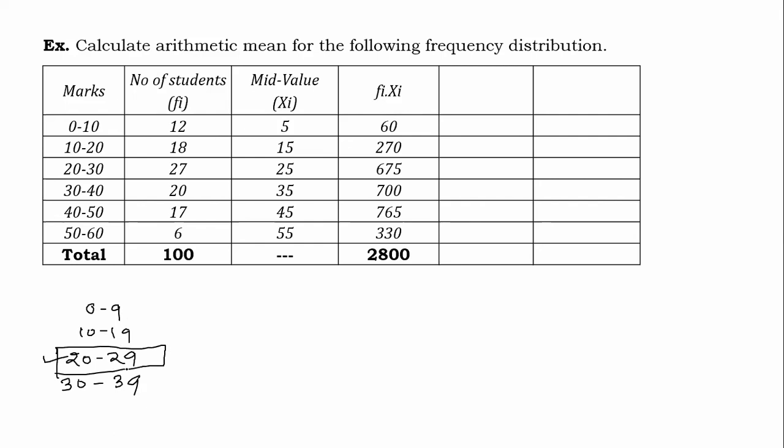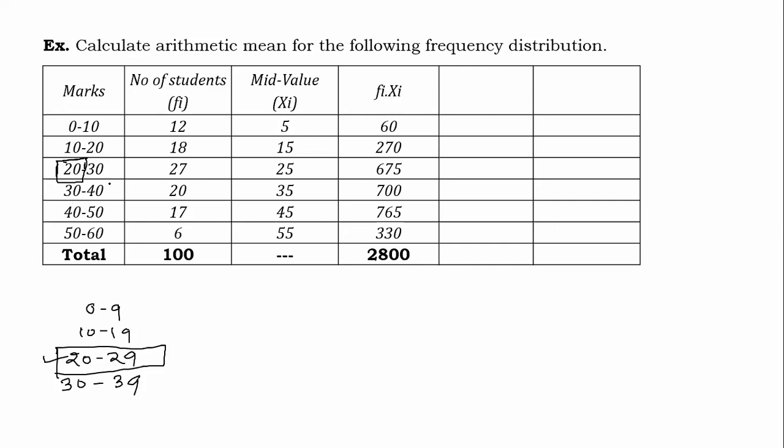So in such a type of class interval, both the lower limit as well as the upper limit values are included in the same class interval. But in the earlier type, if you pick up any lower limit, that value is exactly the same as the previous upper limit. That is the problem.